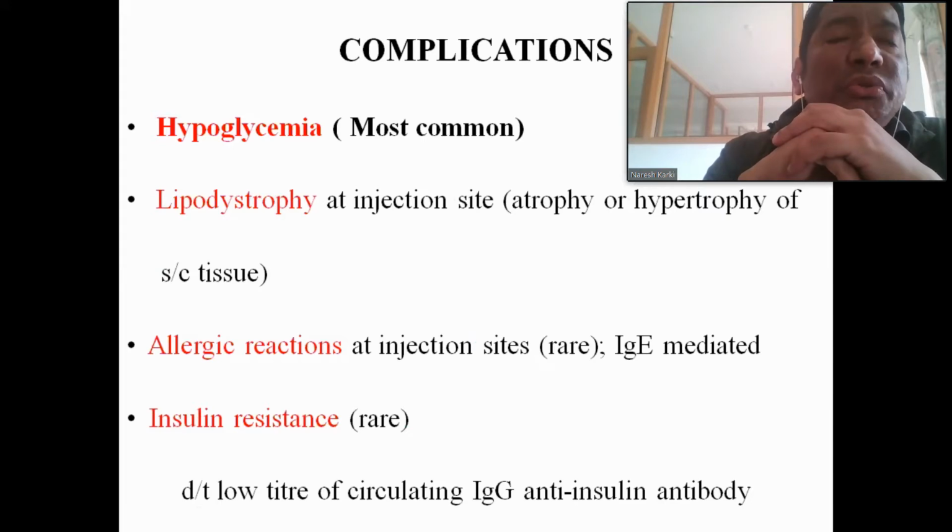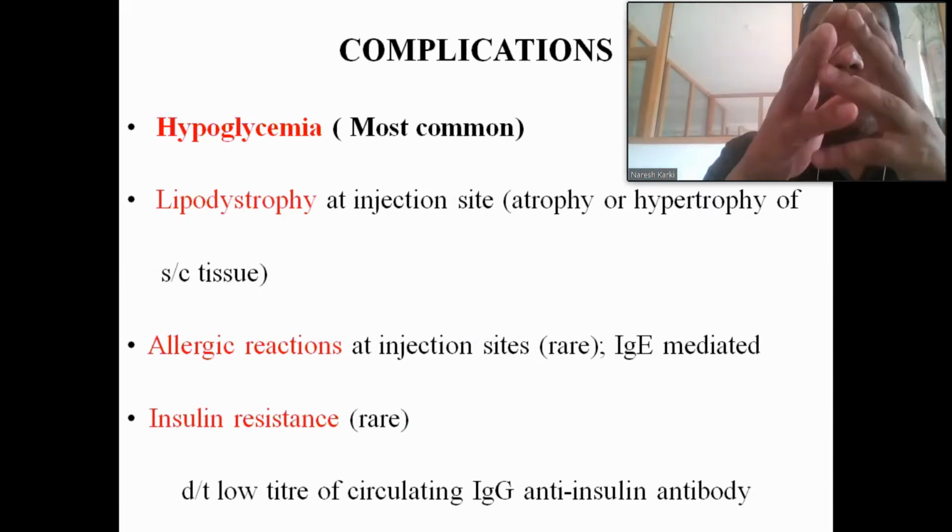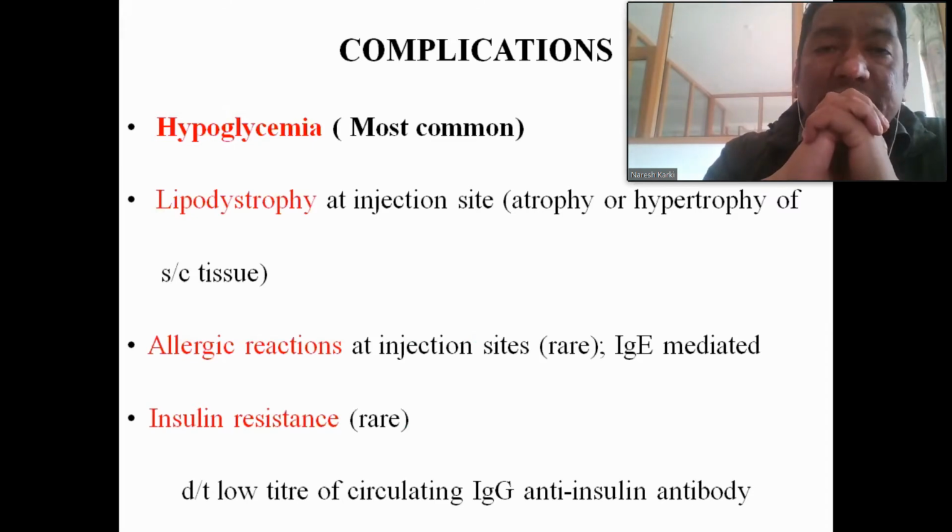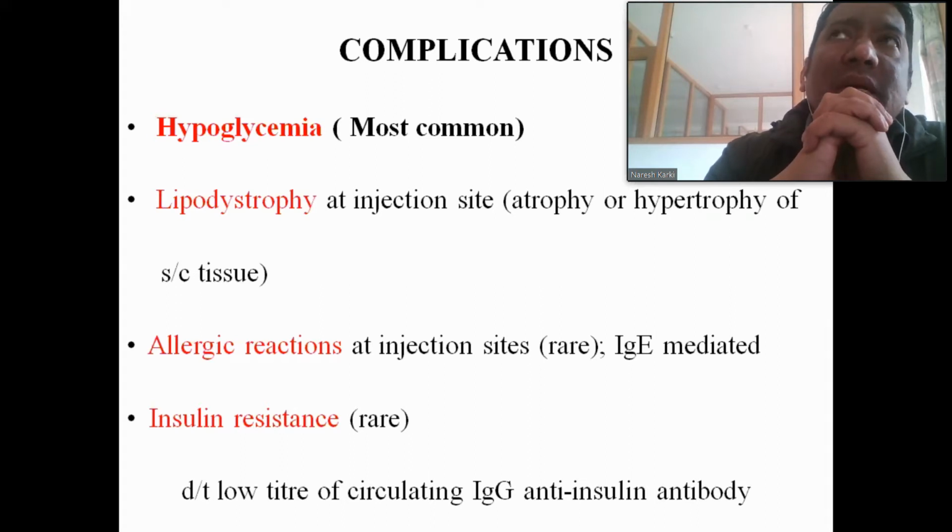But if the patient is on insulin, one of the important complications, or adverse drug reactions, is hypoglycemia. So what is hypoglycemia? It is when the plasma glucose level is below the normal range. In a diabetic patient, if it is below 60 milligram per deciliter, that could be considered hypoglycemia.